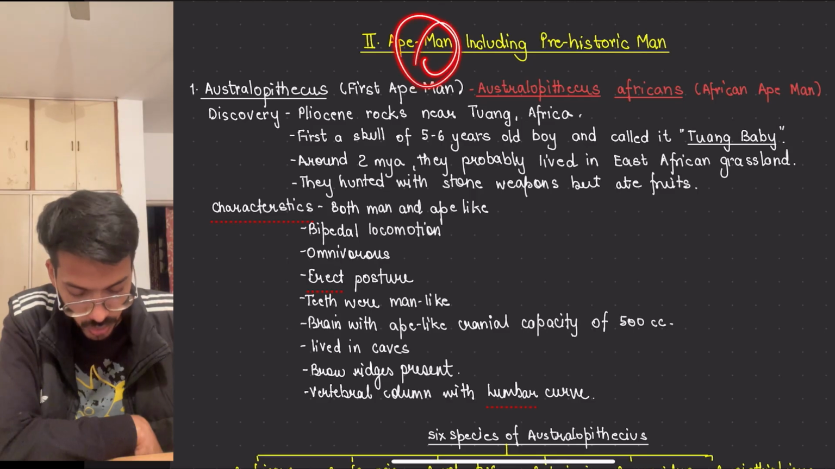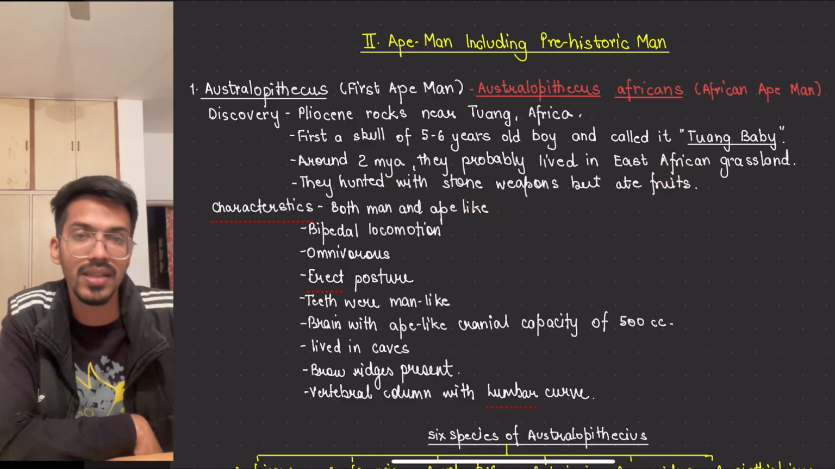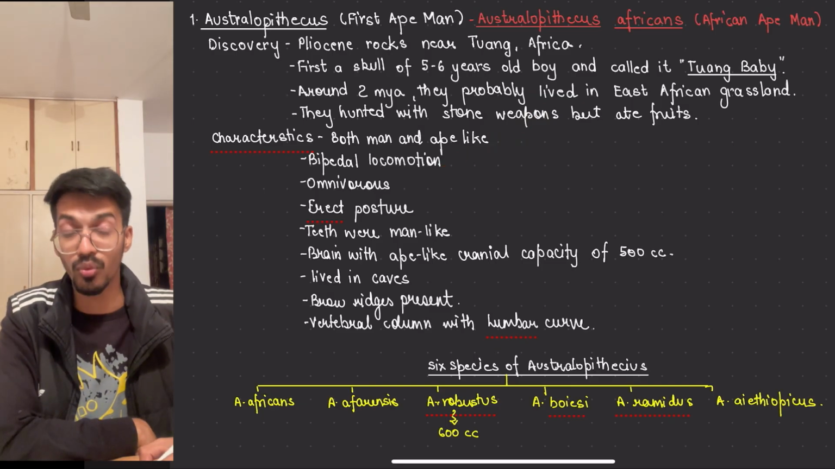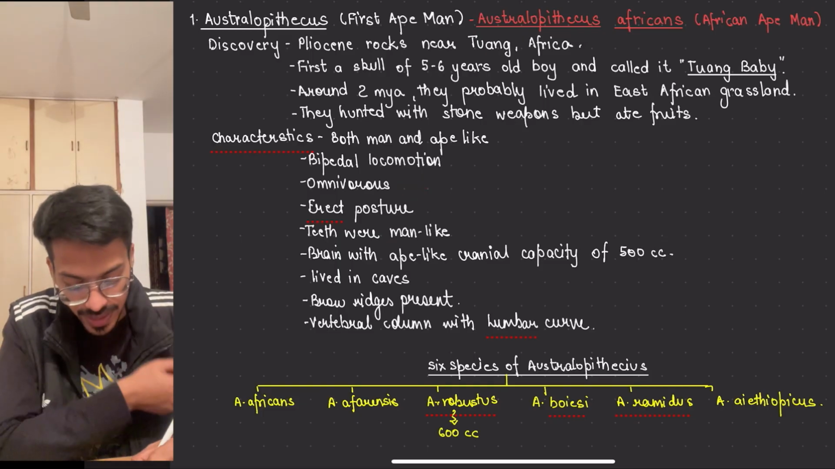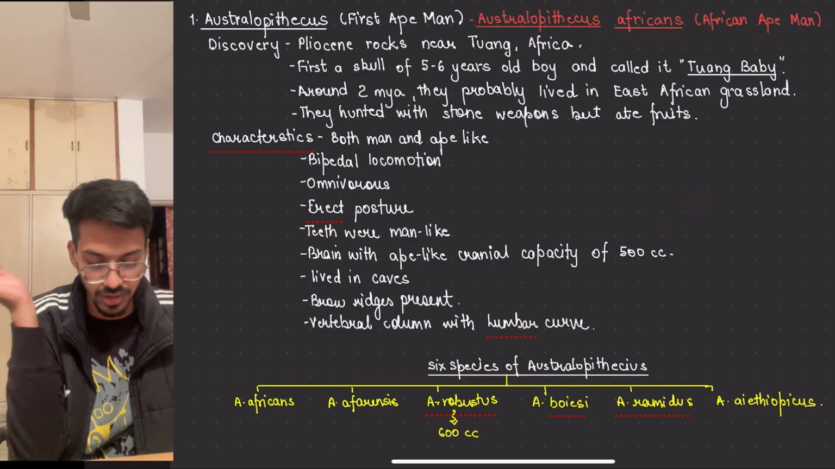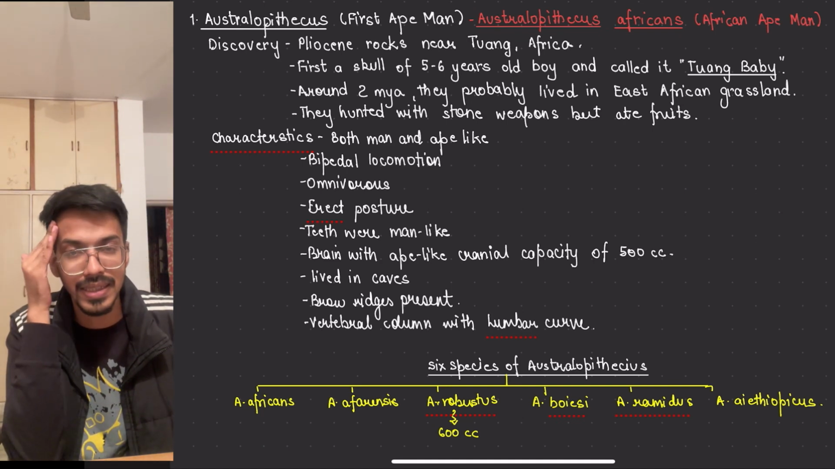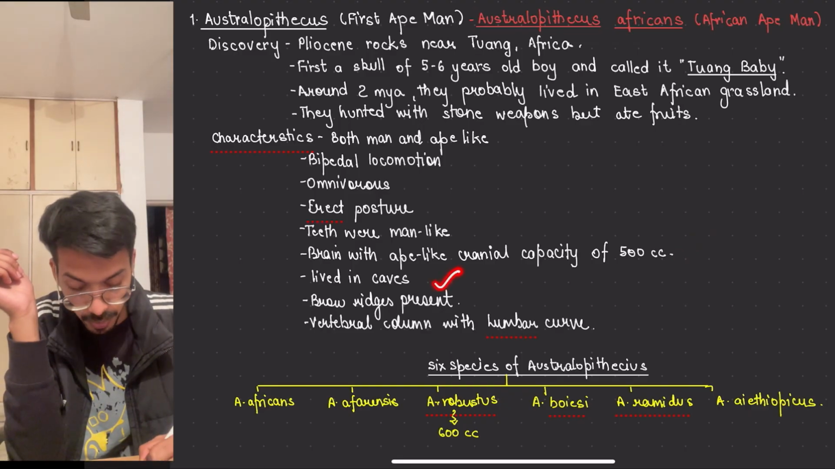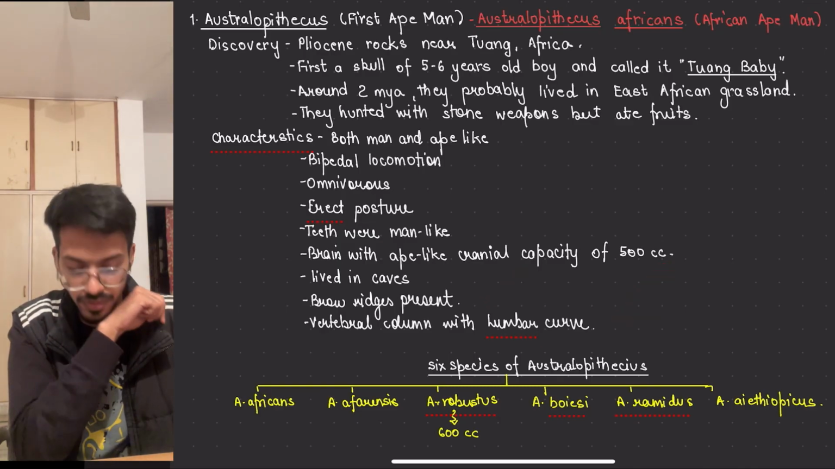The ape-men, including prehistoric men, hunted with stone weapons but ate fruit. They hunted for protection. They are both man and ape like, with bipedal motion, so they can walk upright on their feet. They are omnivorous with erect posture. Teeth were man-like, jaws and teeth have already been formed. The brain has an ape-like cranial capacity, 500 cc, the same as an ape. They lived in caves, a brow ridge is present, and the vertebral column has only one lumbar curve.